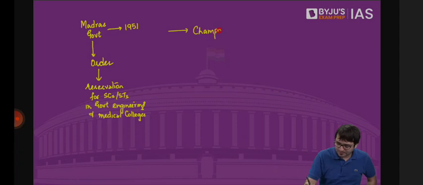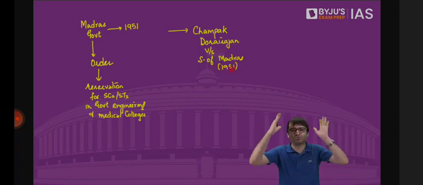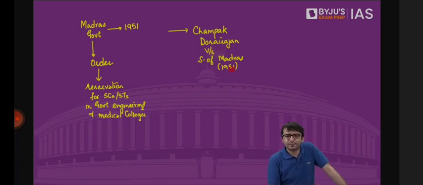Champak Dorai Rajan versus State of Madras. The petitioner Champak Dorai Rajan said, my lord, I have an issue. So what is the issue? Sir, my fundamental rights have been violated. How? Sir, Madras government says there will be reservation of seats in government engineering and medical colleges for SCs and STs. So, sir, it violates